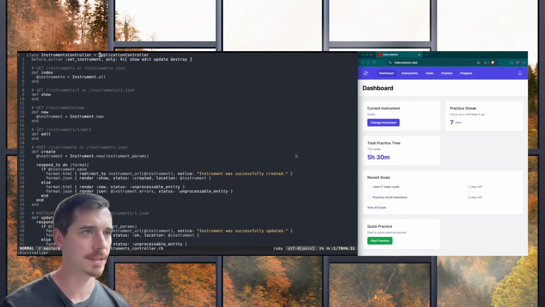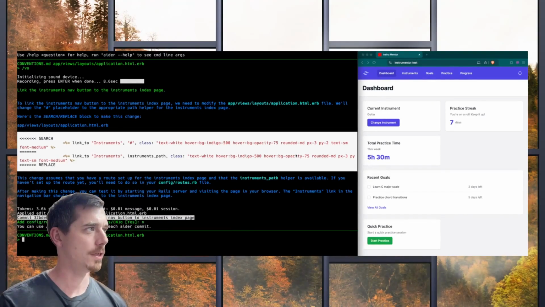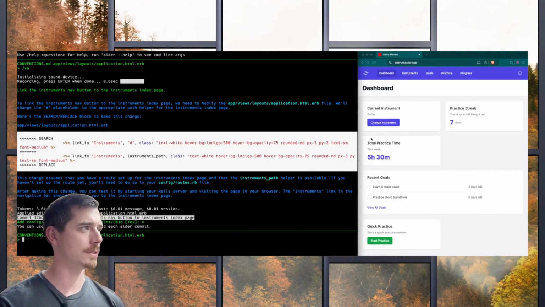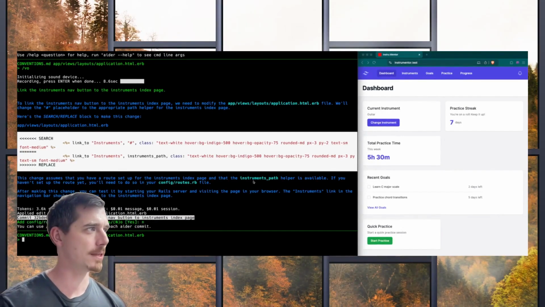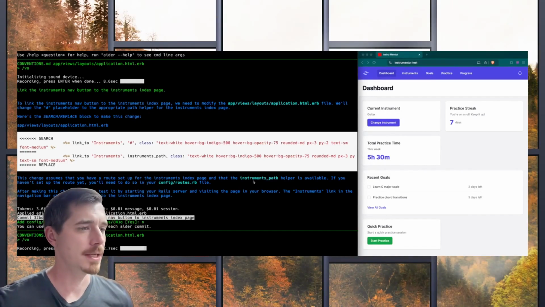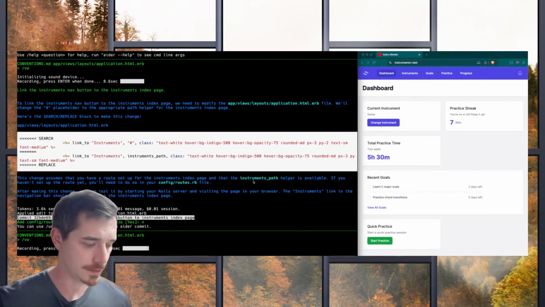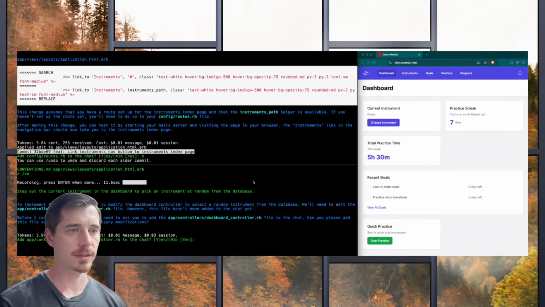To close out this episode, the current instrument is going to be a whole other feature on its own that we're going to implement. So let's make current instrument, let's do this. Stub out the current instrument in the dashboard to pick an instrument at random from the database. All right, let's see what it does.